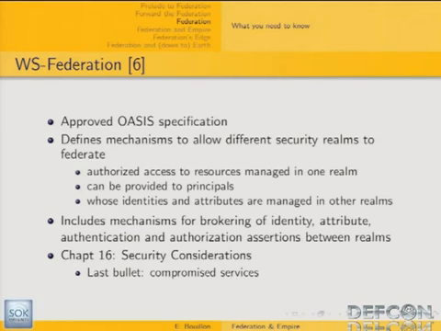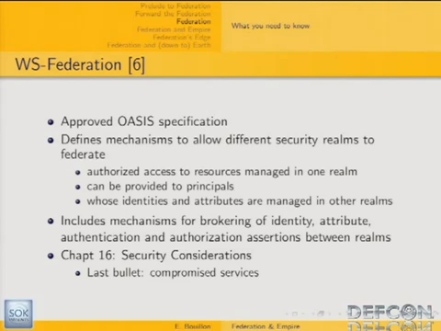That's how you guarantee that user management stays on the side of their own authoritative domain. You don't have to bother about user management of the other domain. So that's why it's really interesting. And it also includes mechanisms for brokering of identity, attribute, and authentication between realms.